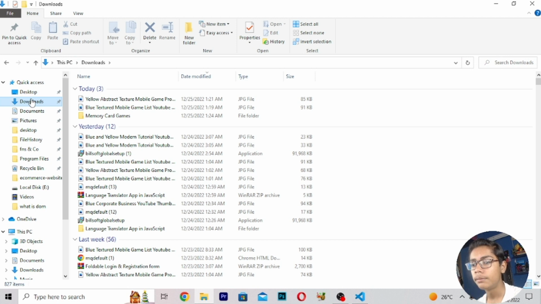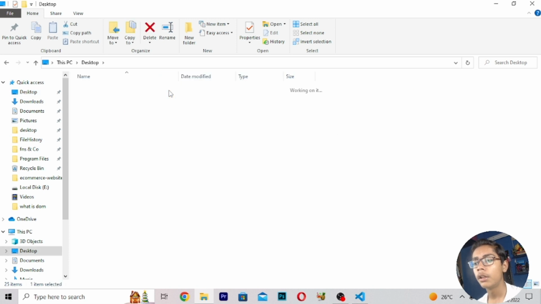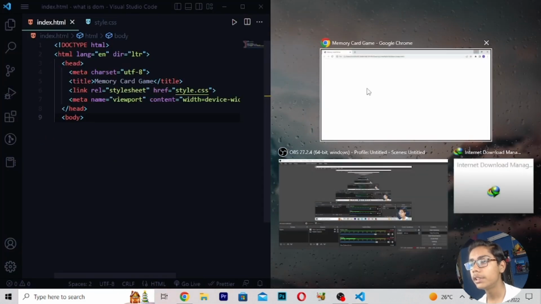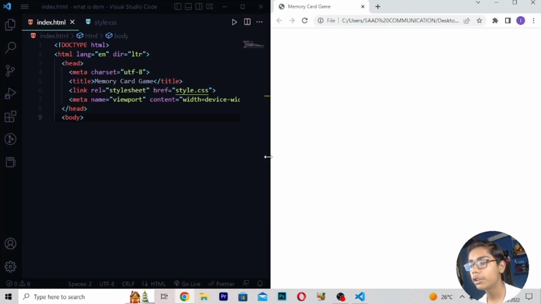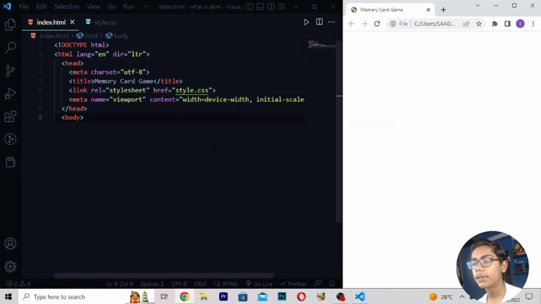Here it is, and I will be going to the desktop. On the desktop we have the folder of what is DOM. Here I will now be opening it. You can see here it is. Now we have opened the folder, nothing is coming here, only the title of the memory card game, because we have erased everything else. Here I will be doing it side by side, because the coding side should be on the left and on the right we should get our interface side. Now I will be doing it side by side like this.